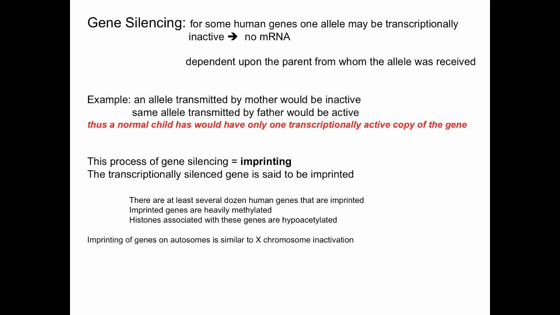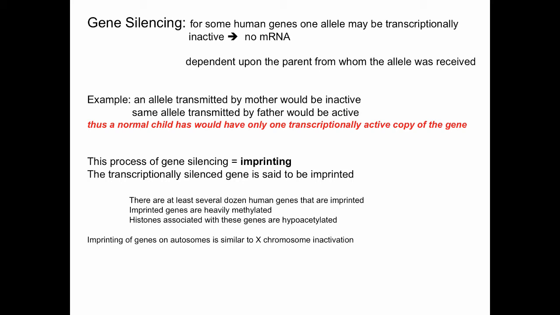Now I want to talk about gene silencing, because for some human genes, one allele may be transcriptionally inactive. That is, there's no messenger RNA that's encoded by that gene, and that's dependent upon the parent from which the allele was received. And this is something that we've discovered only relatively recently.